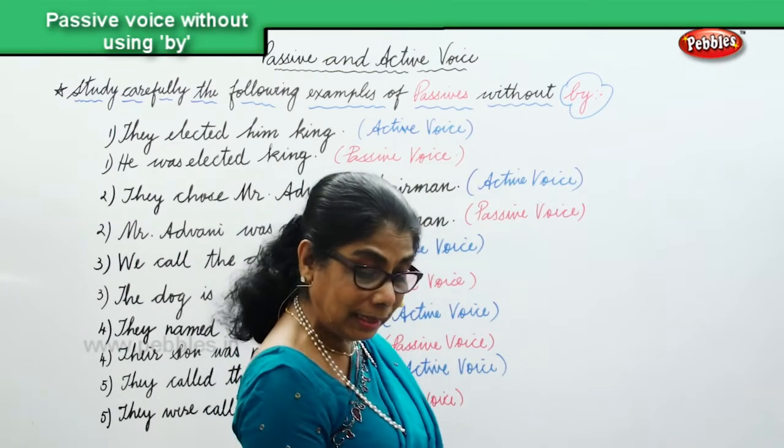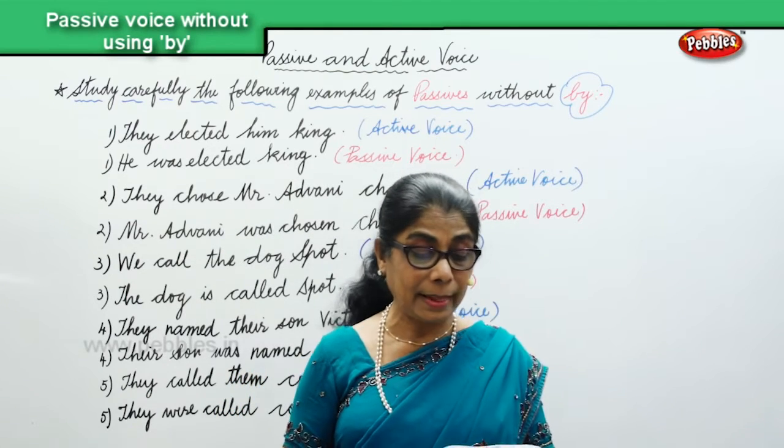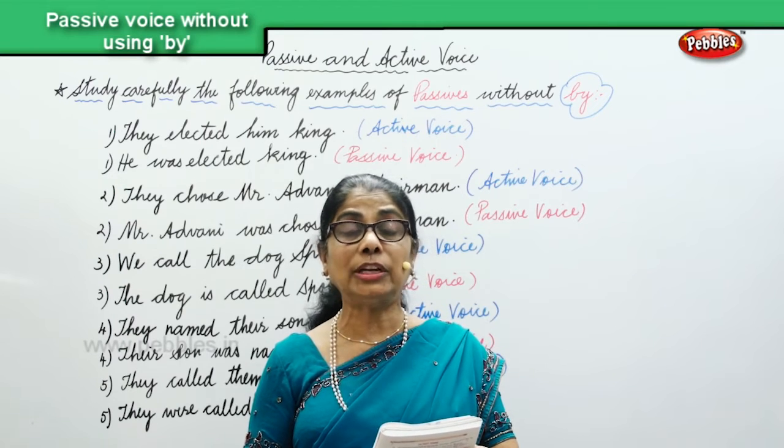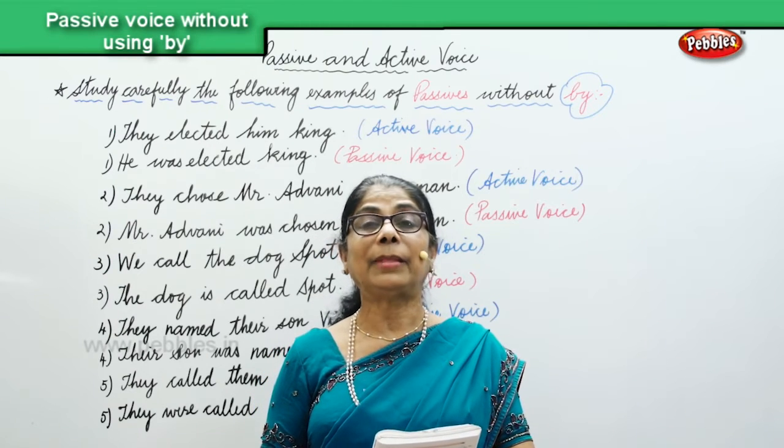Finally, I'll give you a last sentence, and it says, they made Newton president of the Royal Society. Active.